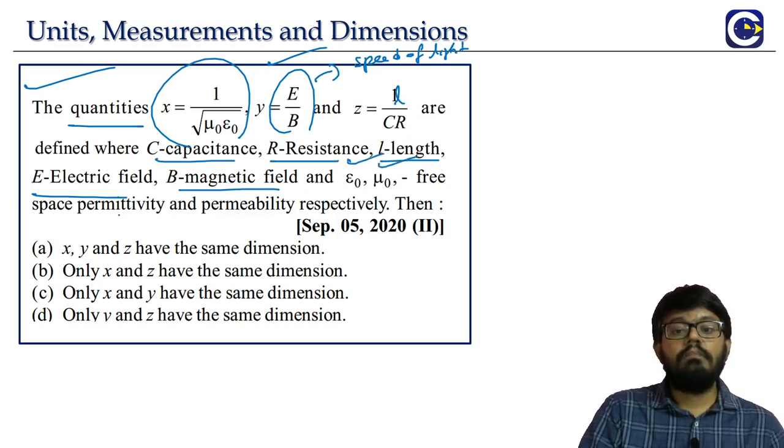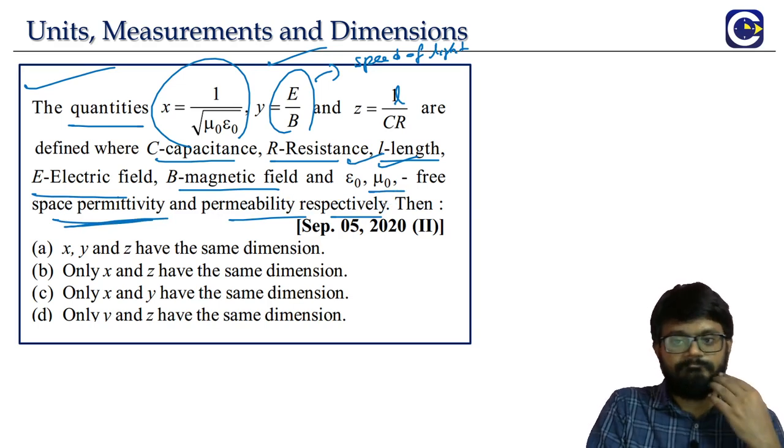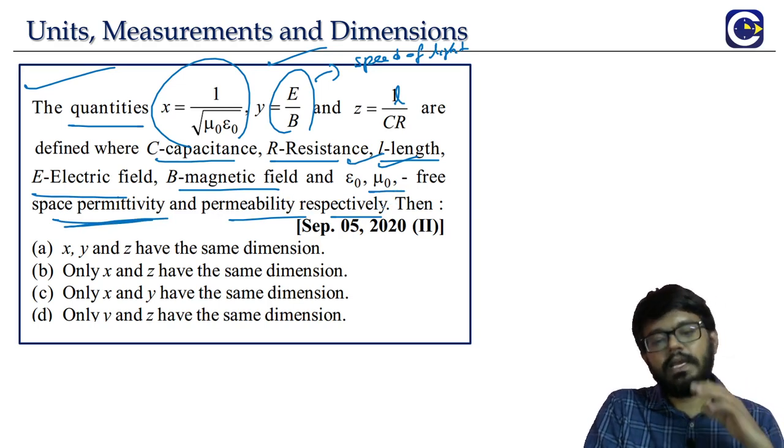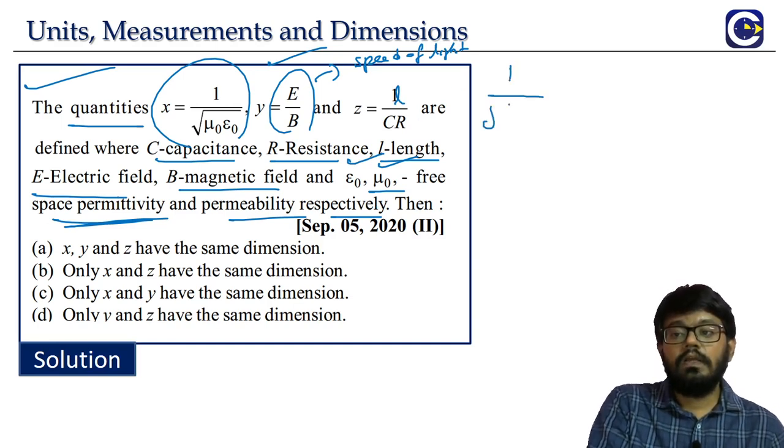Epsilon naught will be permittivity of the free space. This is the electrical property of the medium. Mu naught will be permeability. It is a magnetic property. Okay, so here in the electromagnetic wave chapter, again we will see this 1 by root mu naught epsilon naught, right?